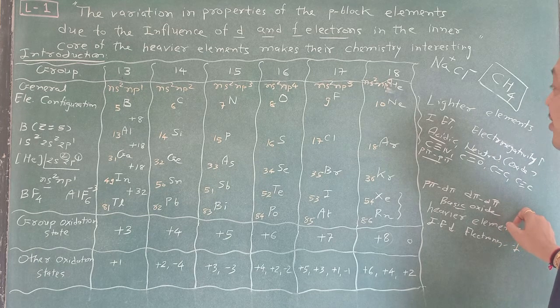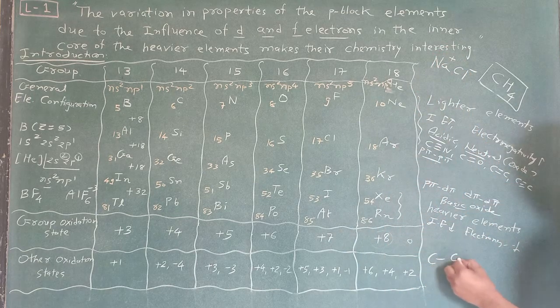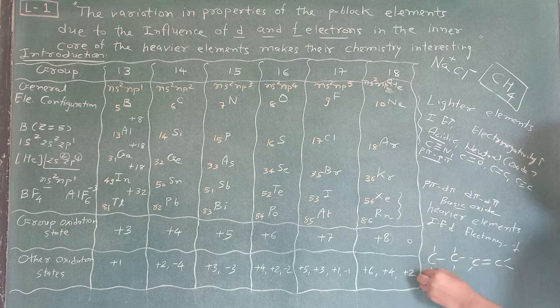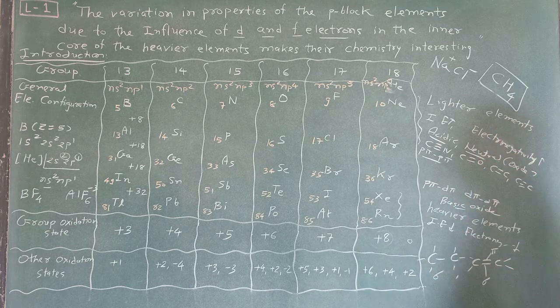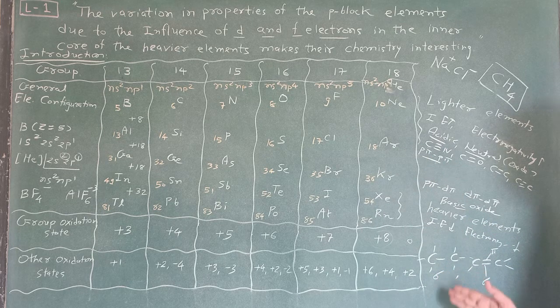You know this one. So here, suppose I write C single bond C. So here only one sigma bond is there. But C double bond C, suppose I write. So what is the meaning of this? This indicates that this is a sigma bond and this is a pi bond. And here p pi formation takes place. Okay, and this is all about the introduction part, and write it completely according to your NCERT textbook, and just remember it.